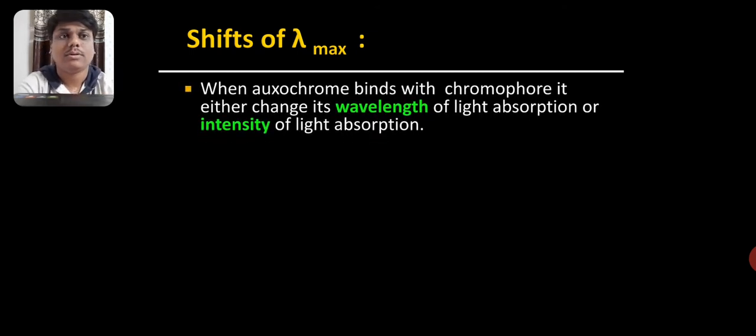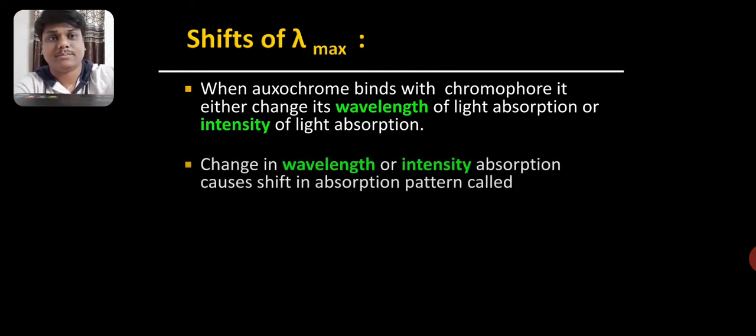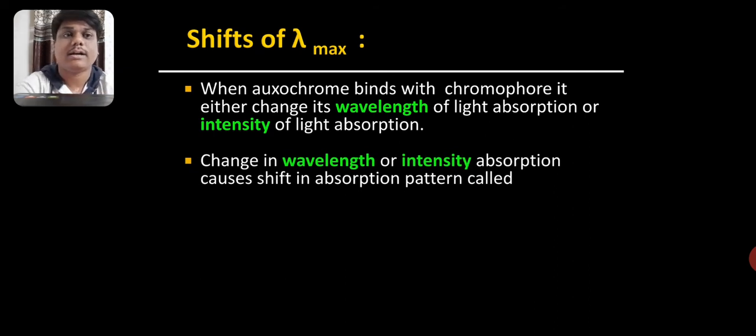When oxochrome binds to chromophore, it either changes its wavelength, mind it, or the intensity of light absorption. So there is a change in either wavelength or in intensity of absorption. Change in wavelength or intensity of absorption causes the shift in absorption pattern, and such type of change is known as shift of lambda max.